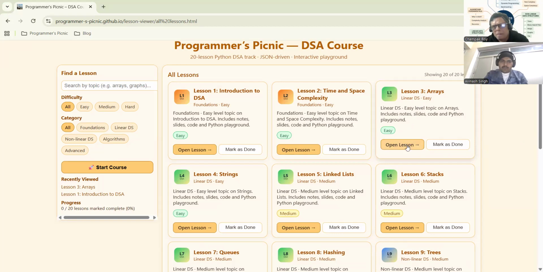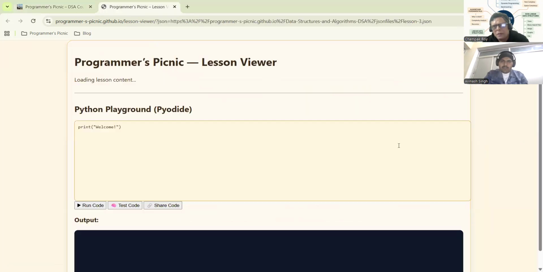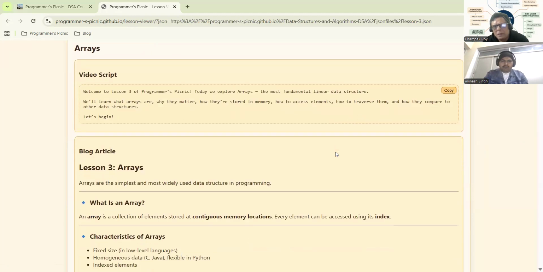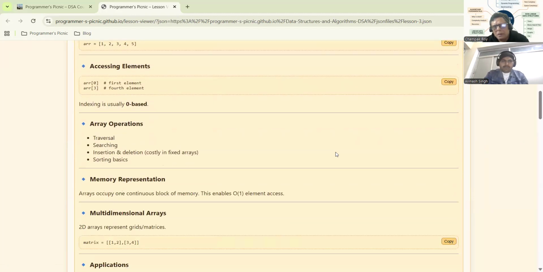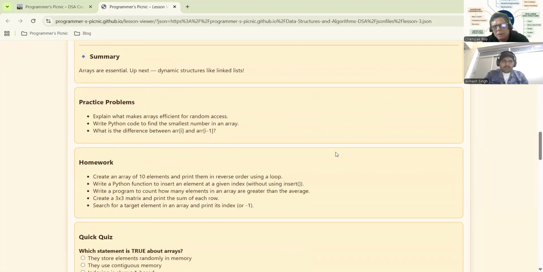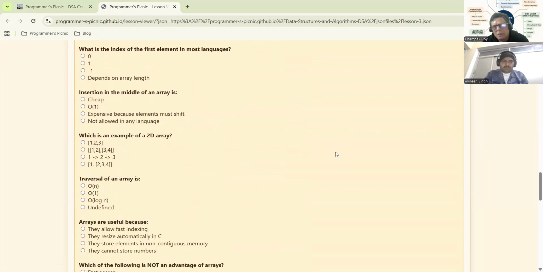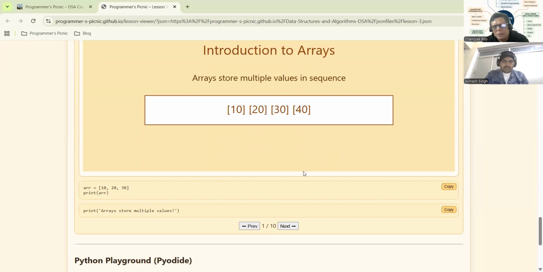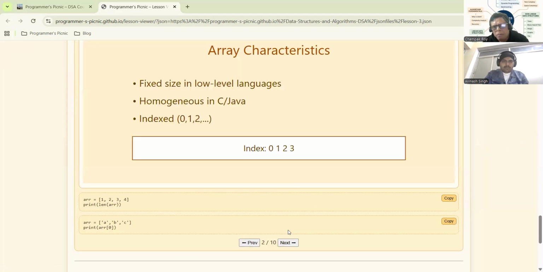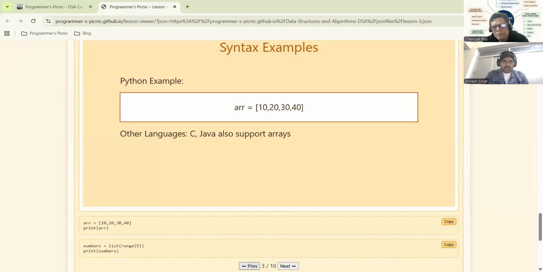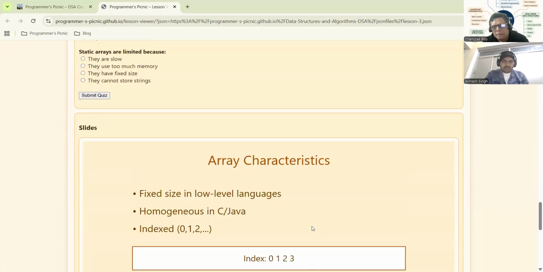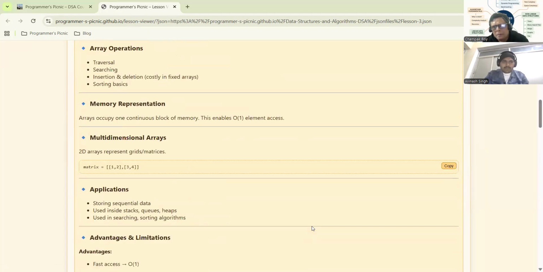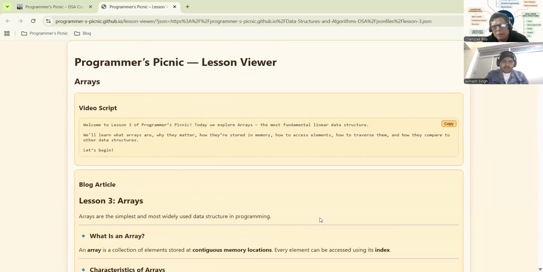You can open the lesson and look it up. We have an MCQ you can try out. Then we've got slides you can move up and down. I'll put the video over here in the evening.